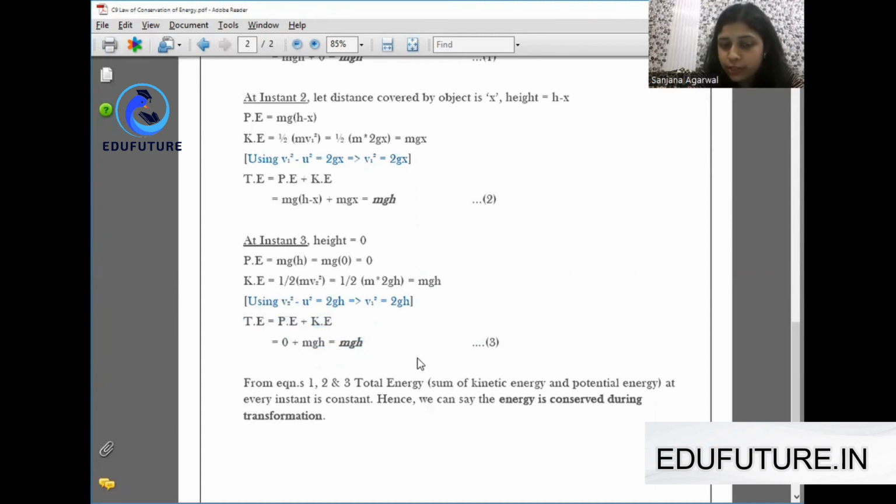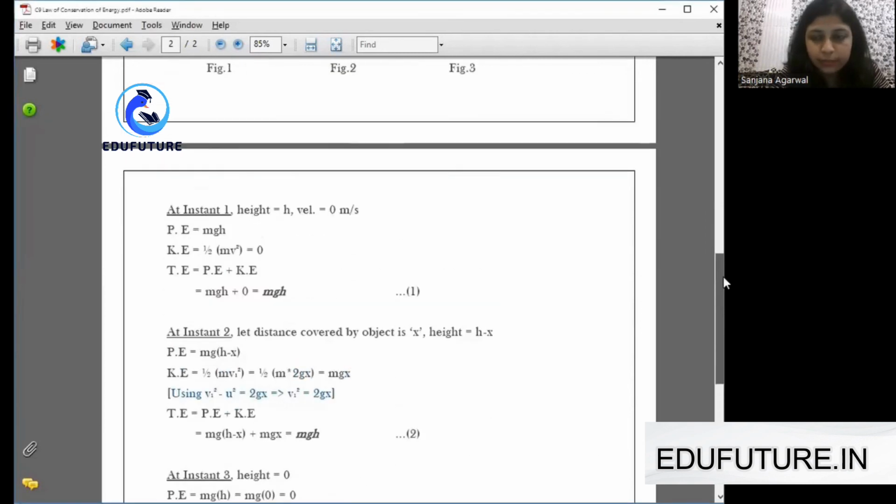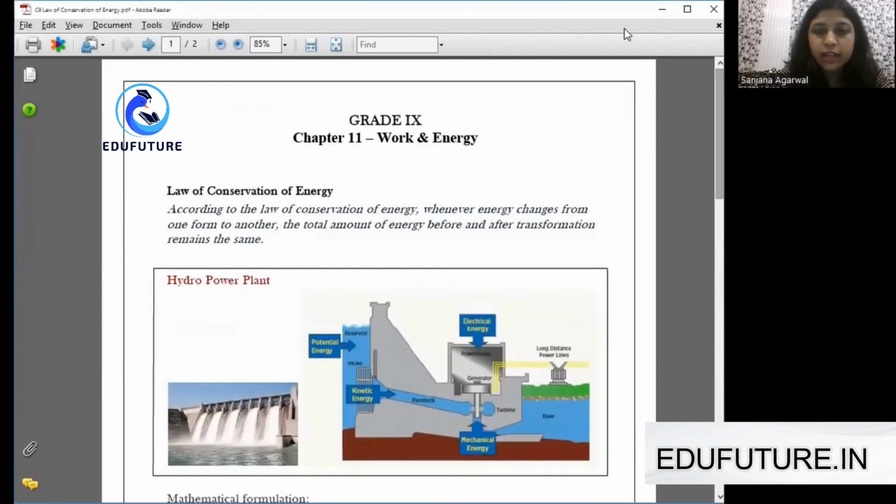So from equations first, second and third, the total energy, that is the sum of kinetic and potential energy at every instant, is constant. And hence we can say that energy is conserved during transformation. So this is how the energy transformation takes place in various actions happening in the surroundings, where the energy can be transformed from one form to another, but the total energy at different instants of the action remains the same.